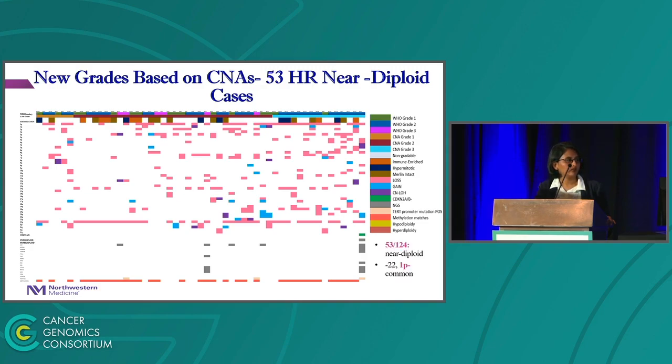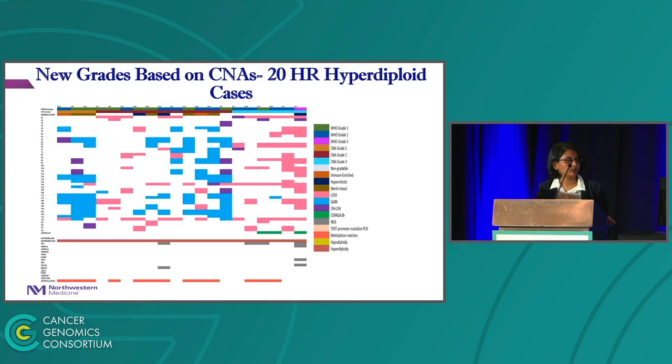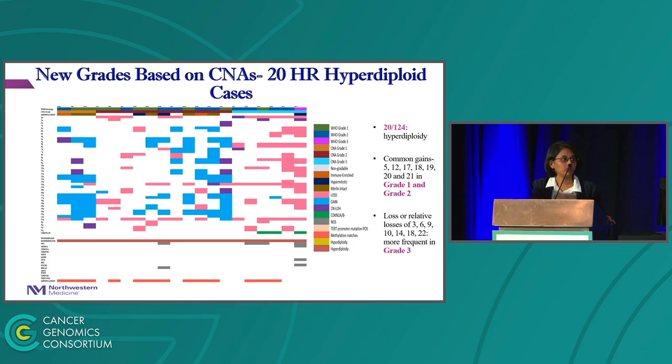And our final category, the hyperdiploid category, 13 cases were reassigned new scores. The common gains noted here were gains of chromosome 5, 12, 17, 18, 19, 20, and 21, which were predominantly noted in grade 1 and grade 2. And grade 3 is associated with loss or relative losses of chromosome 3, 6, 9, 10, 14, 22, which was